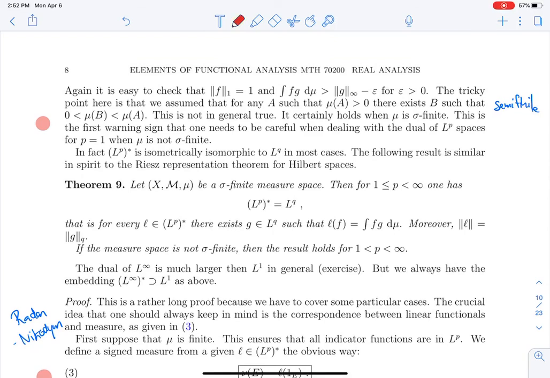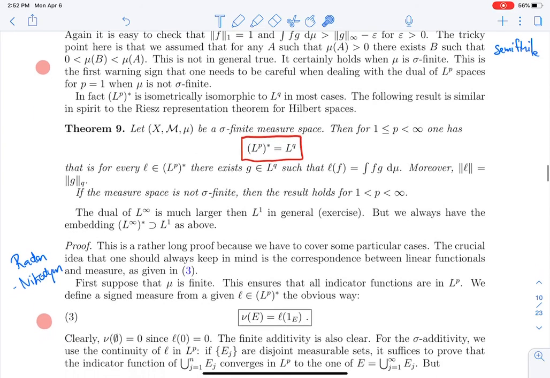We want to prove that this embedding is actually surjective and injective, and that you have this isometry. So to every linear functional L in the dual of LP, I can associate a function in LQ such that the operator norm of the functional is equal to the LQ norm. All right. So how do you prove this?